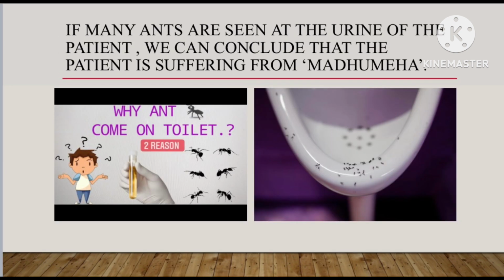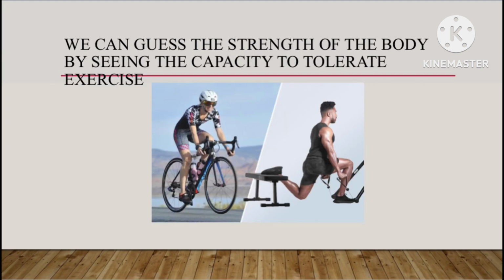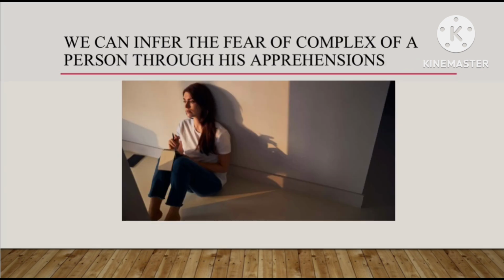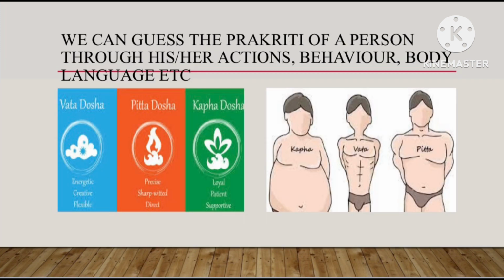If many ants are seen at the urine of the patient, we can conclude that the patient is suffering from Madhumeha. This is due to the high levels of glucose in the urine. We can guess the strength of the body by seeing the capacity to tolerate exercise. We can infer the fear complex of a person through his apprehensions. We can guess the Prakriti of a person through his or her actions, behavior, body language, etc.